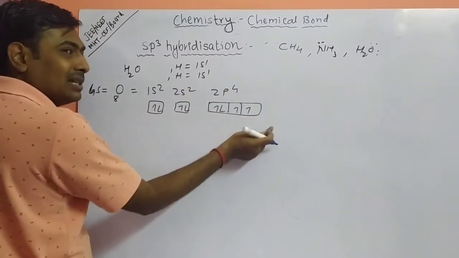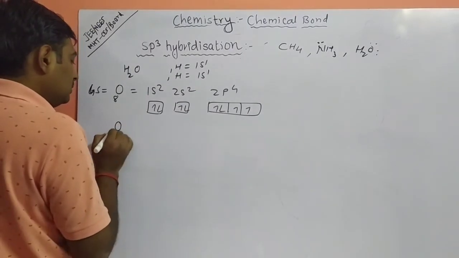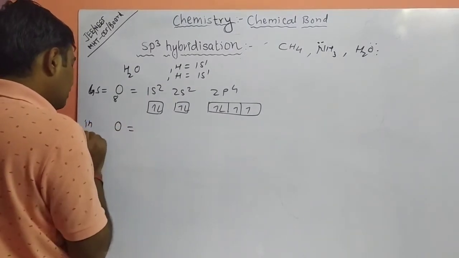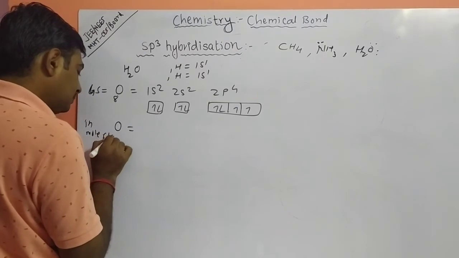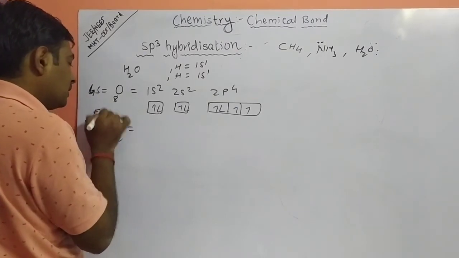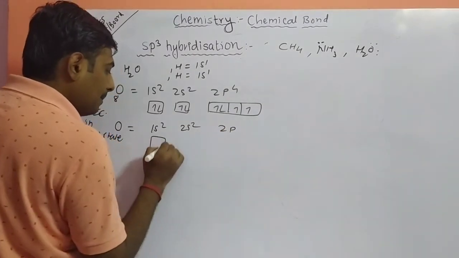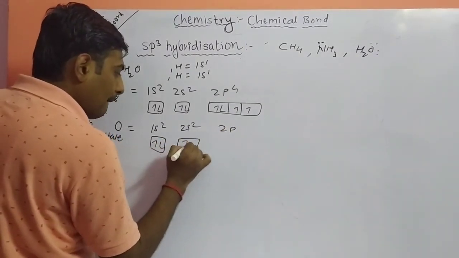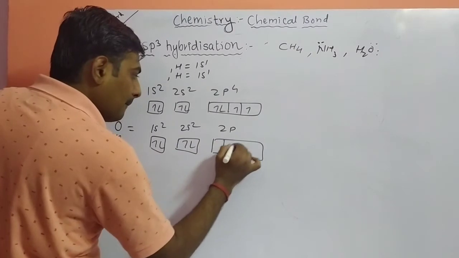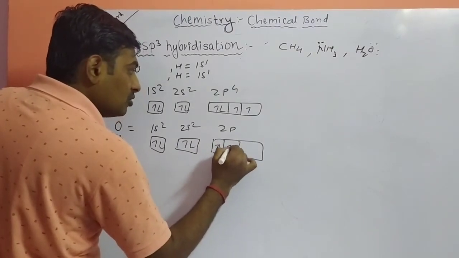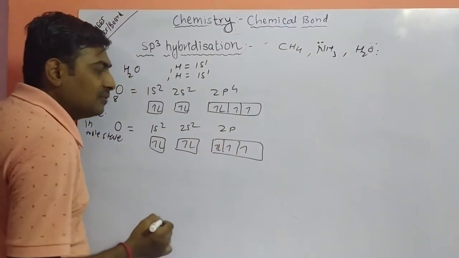So there is no need for excitation of an electron. This is the electronic configuration of oxygen in the ground state.